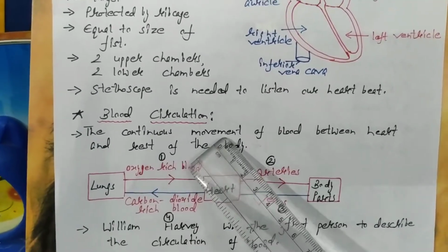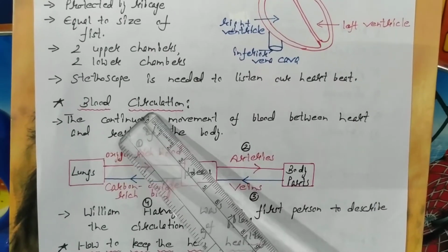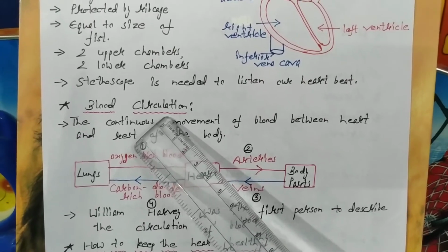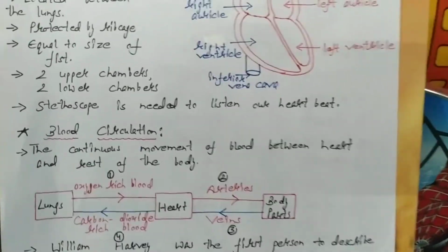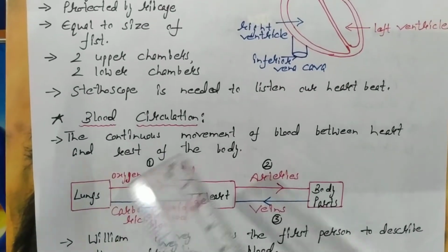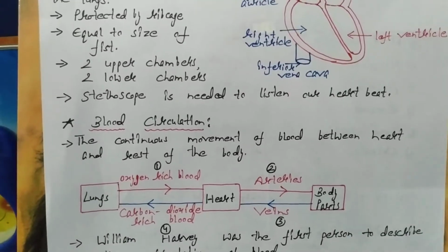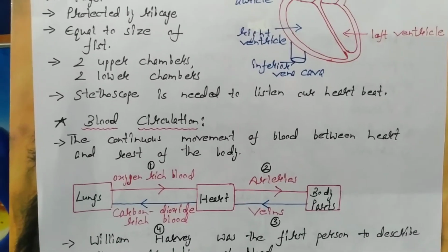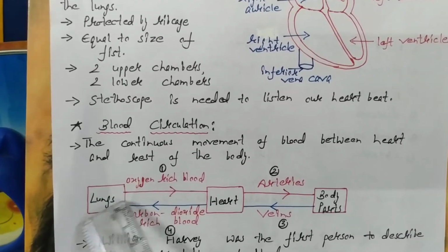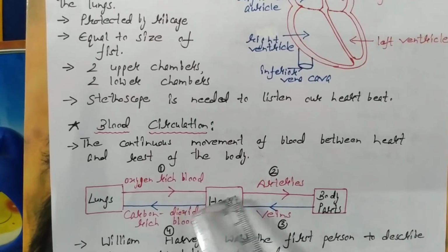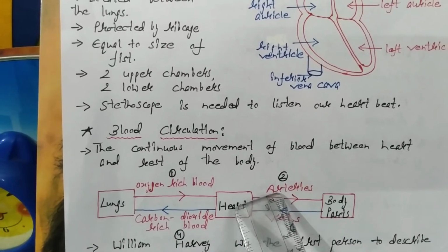The continuous movement of blood between the heart and the rest of the body is called blood circulation. Now how the blood circulates in our body, I told you with the help of this flow diagram in 4 important steps. You can learn the same way. First, oxygen-rich pure blood flows from the lungs to the heart, and from the heart to the body parts through arteries.